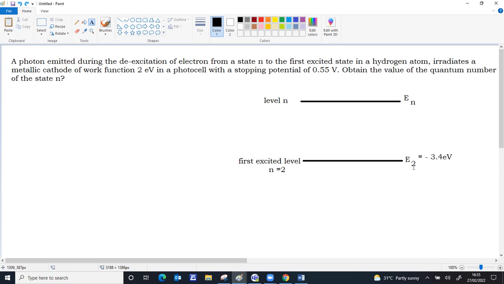So the energy of the first excited level you can calculate using the general formula for the energy of an electron in a hydrogen atom. This shows the de-excitation of the electron, releasing a photon of energy h nu, that is hitting on a metal, releasing one electron.